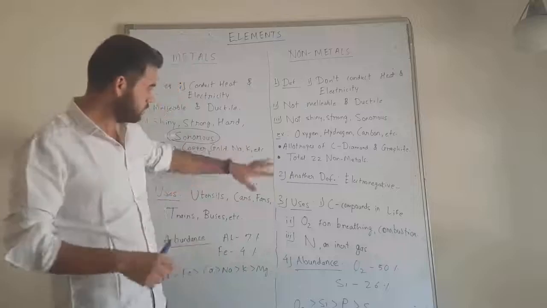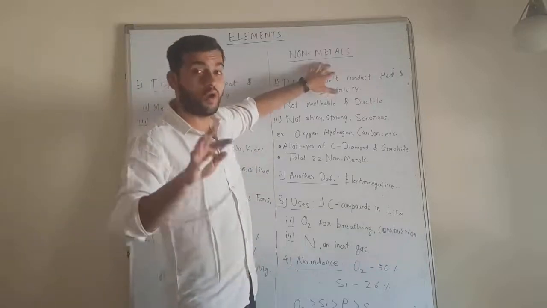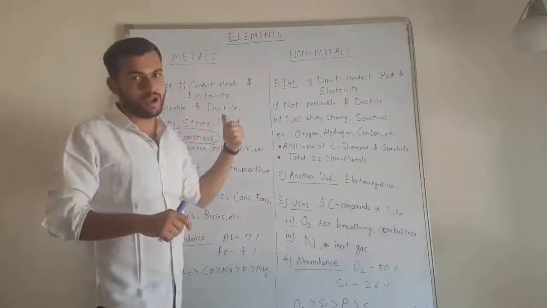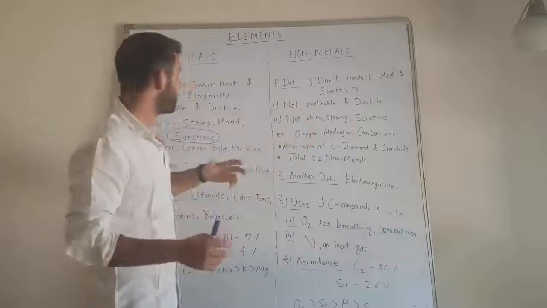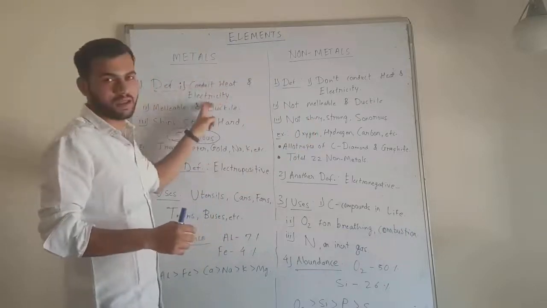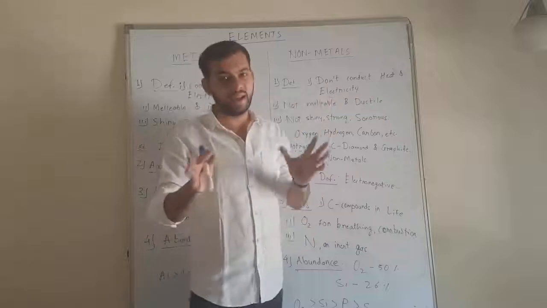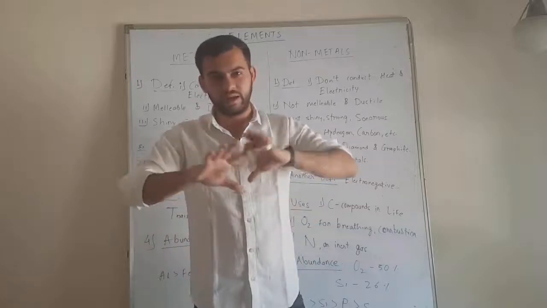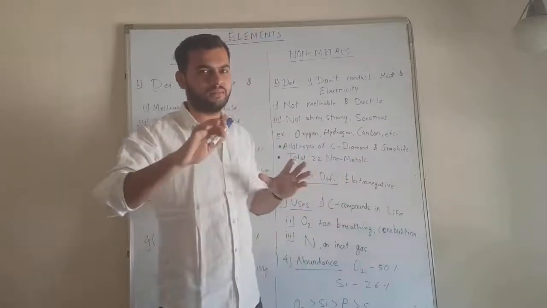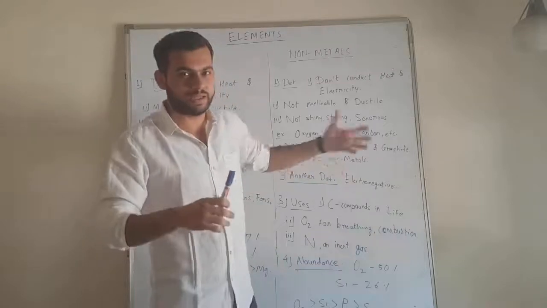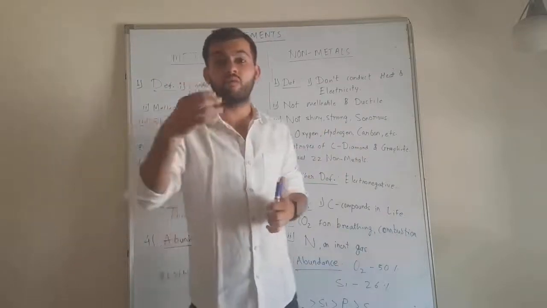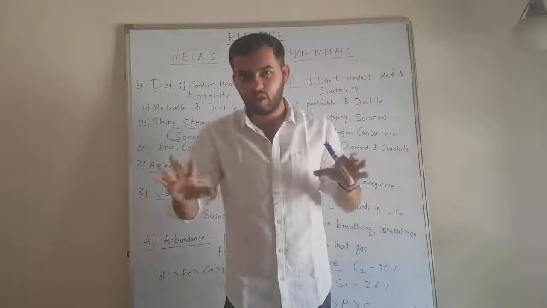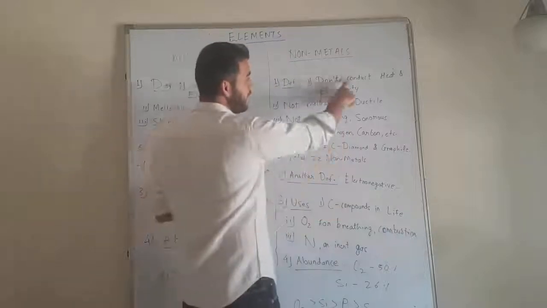Now we will take some examples, but first of all let's define what non-metals are. Non-metals have exactly opposite properties to those of metals. If metals conduct heat and electricity, non-metals don't conduct heat and electricity. For example, carbon is a non-metal, I hope you know. Carbon doesn't conduct heat and electricity. Although there are exceptions of diamond and graphite, we will discuss them later. But let's take other examples: oxygen, hydrogen, sulfur, phosphorus, chlorine, bromine. All these non-metals don't conduct heat and electricity.